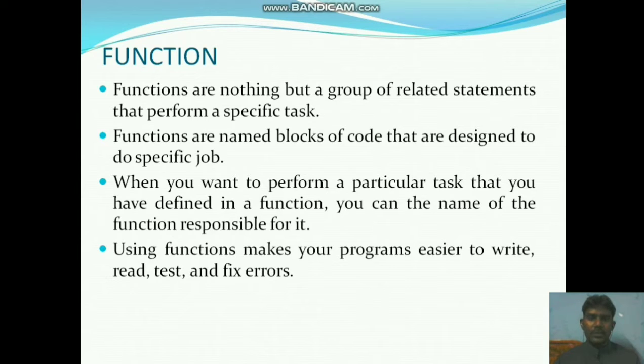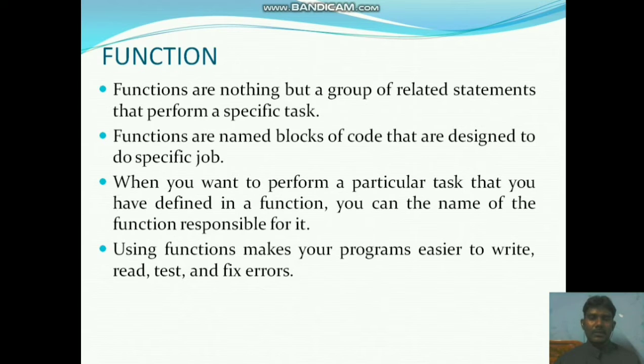Next, functions are named blocks of code. One function is considered one block of code. It is meant to execute one by one for a specific job. Whenever we have to execute a particular task, it will be defined in a function.